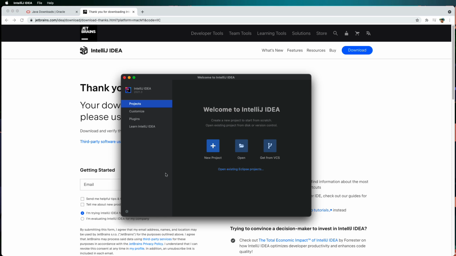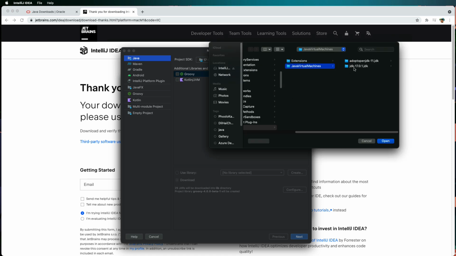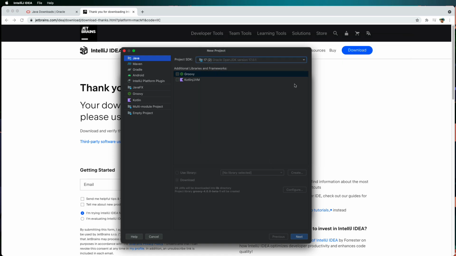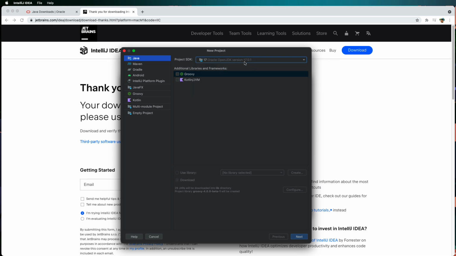Now let's try to create a new project using the downloaded JDK 17. I click on new project. I choose Oracle JDK 17. I can here add a JDK if I want. So I have here JDK 17. I choose this. So it shows me Oracle OpenJDK version 17.0. Then I do next.